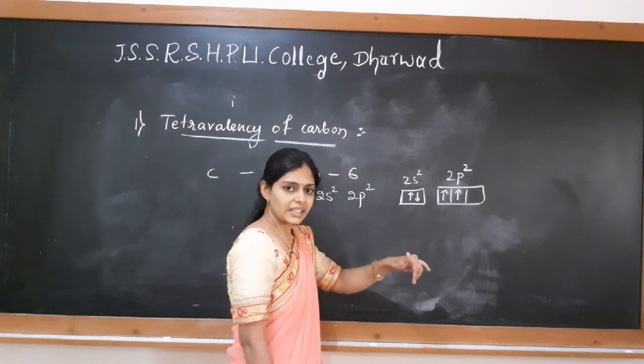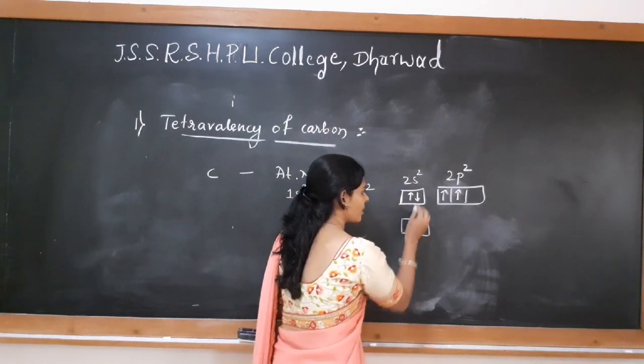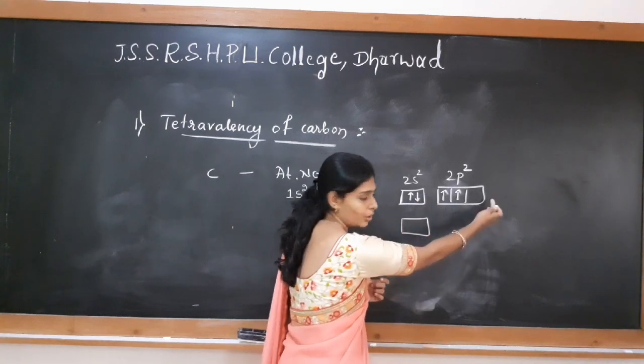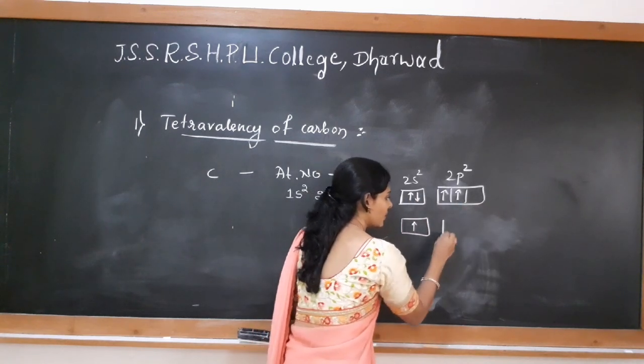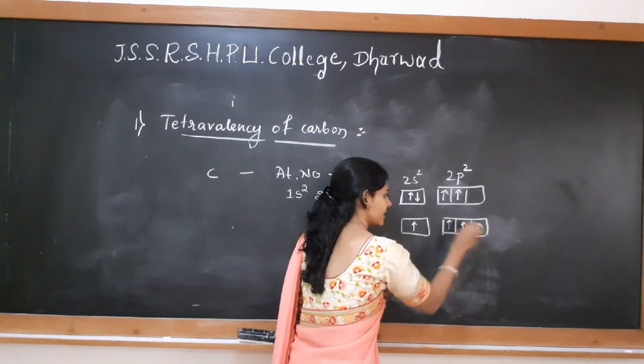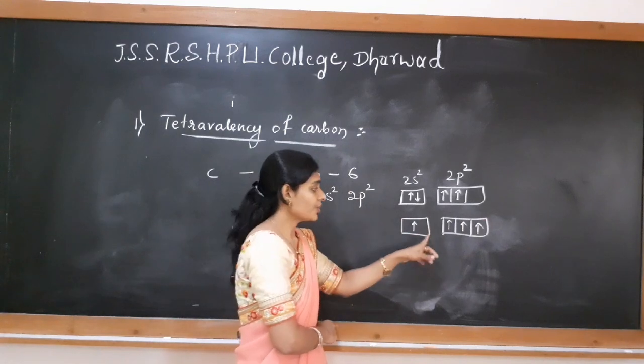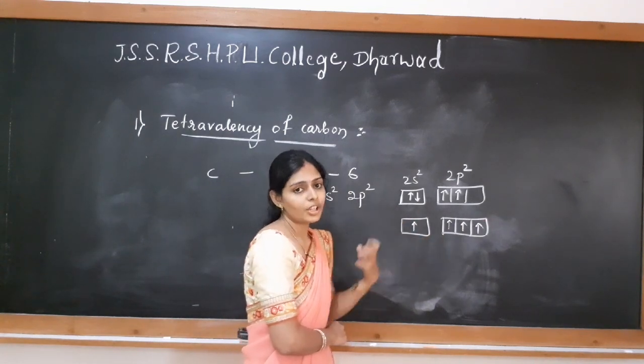On excitation, when it is forming a bond, what happens? One of the electrons makes a transition from the 2s to the 2p atomic orbital. So now we can write it like this. There are a total of 4 electrons in the outermost shell which are ready to undergo bond formation.